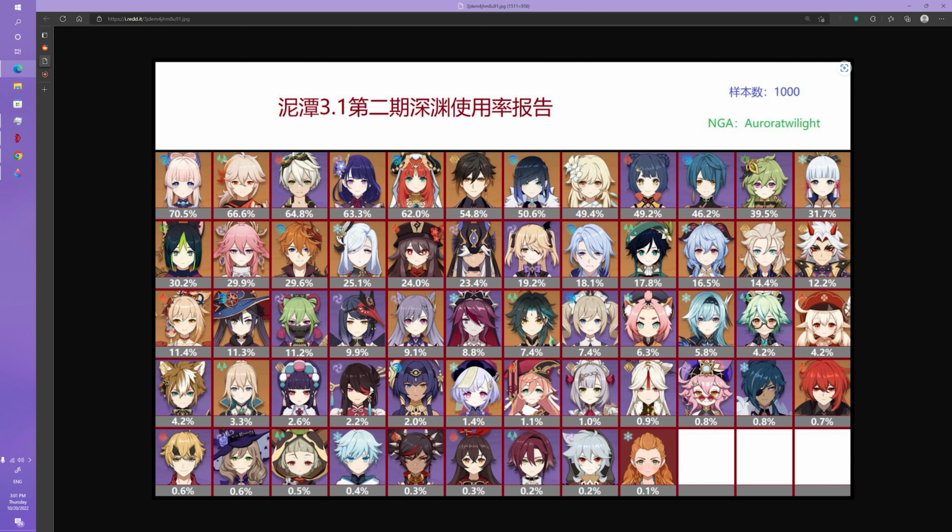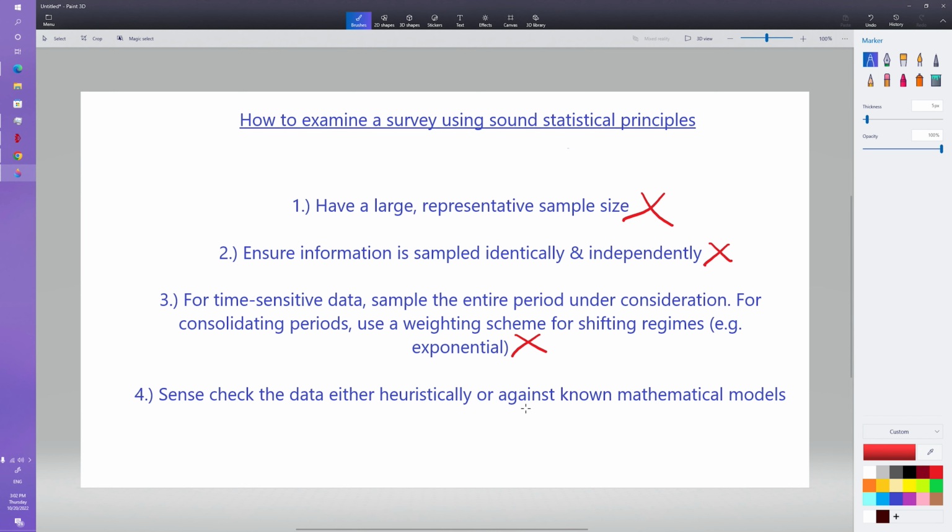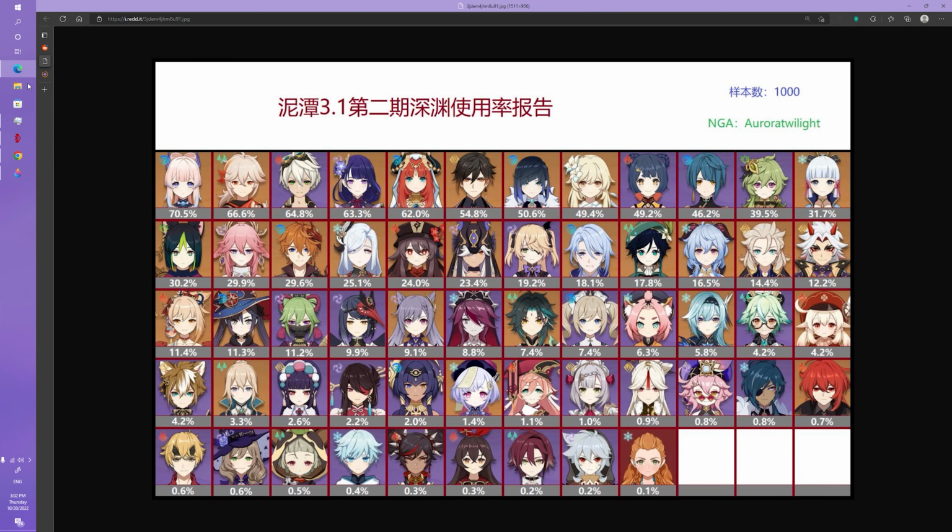And also, if you look here, Beidou, typically used with Kokomi in Taser teams, is not that high as well, which is also kind of funny. Or Beidou with a child like Taser teams, it's just, heuristically I cannot agree with this sample data. So yeah, on all 4 counts it fails. Obviously there are other reasons why you might think that this fails.